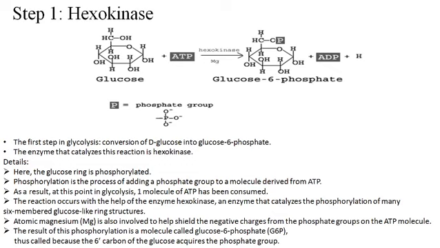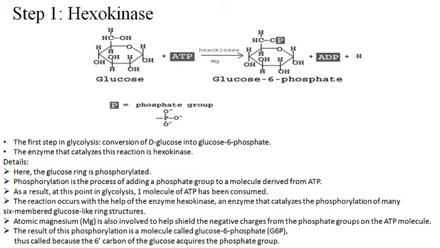I have named each step with respect to the particular enzyme involved in that reaction. So step 1 is the hexokinase step, because the enzyme hexokinase is required in this step, where it helps the glucose molecule to convert into glucose 6-phosphate. Here glucose is a substrate molecule, and it simply accepts the phosphate atom from the ATP molecule.